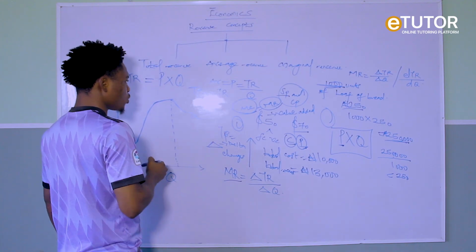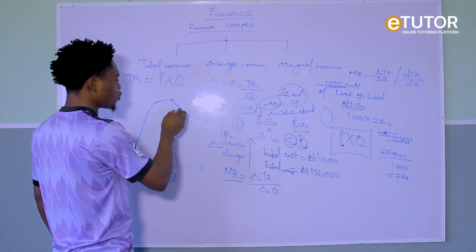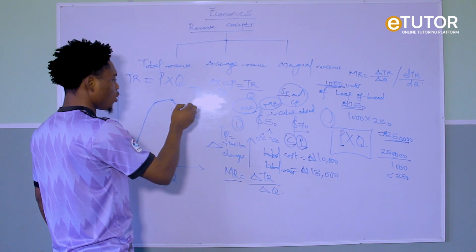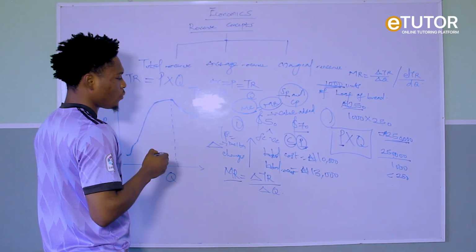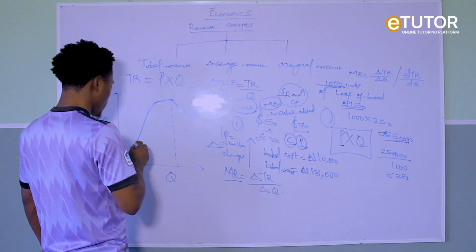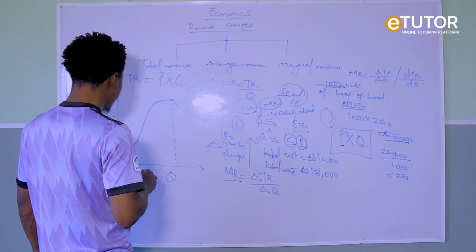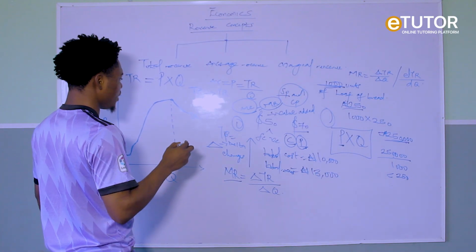Are you getting it now? So that means if your total product falls, your total revenue will also fall. Is that clear? So same thing, we have our marginal revenue.